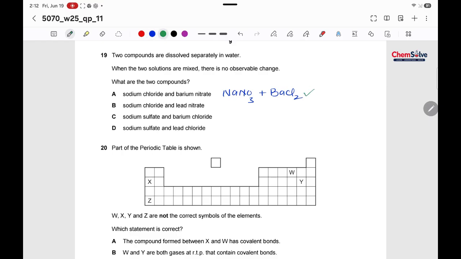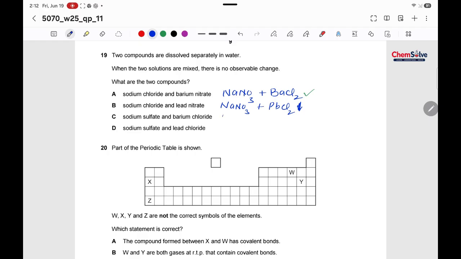I think this is the correct option, but look at the other options as well. Next, sodium chloride will form sodium nitrate here, NaNO3. It is a double displacement reaction. And lead chloride, PbCl2, will produce a precipitate because it is an insoluble salt.